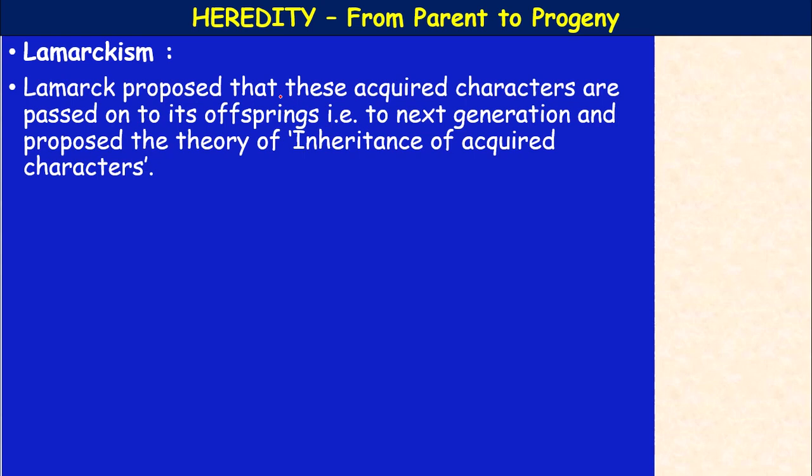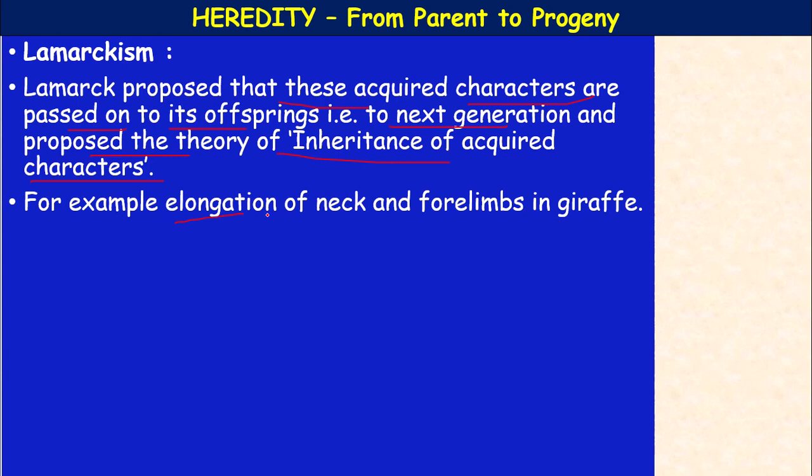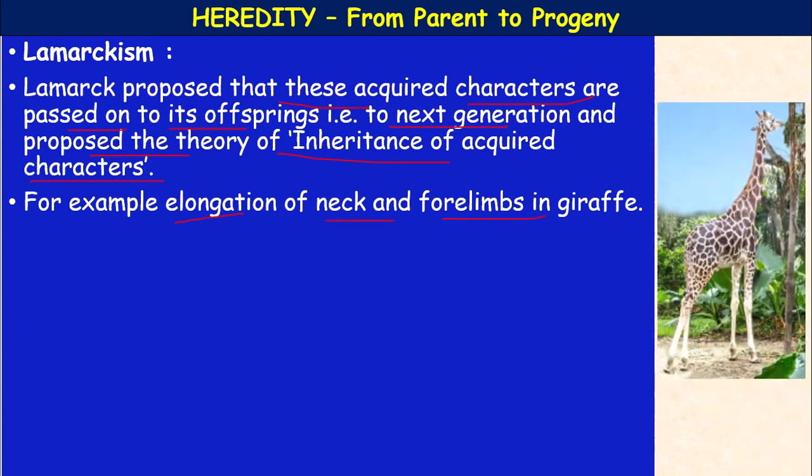Lamarck proposed that these acquired characters are passed on to the offspring, that is, to the next generation, and proposed the theory of inheritance of acquired characters in organisms. For example, elongation of neck and forelimbs in the giraffe. Previously it was this much size only, but due to the non-availability of food during drought conditions, it started extending its neck to reach the leaves and the branches of the trees.